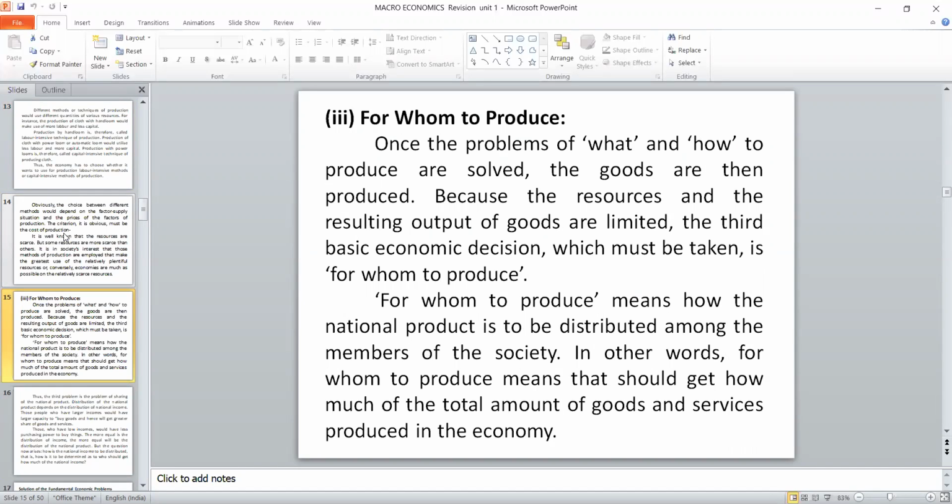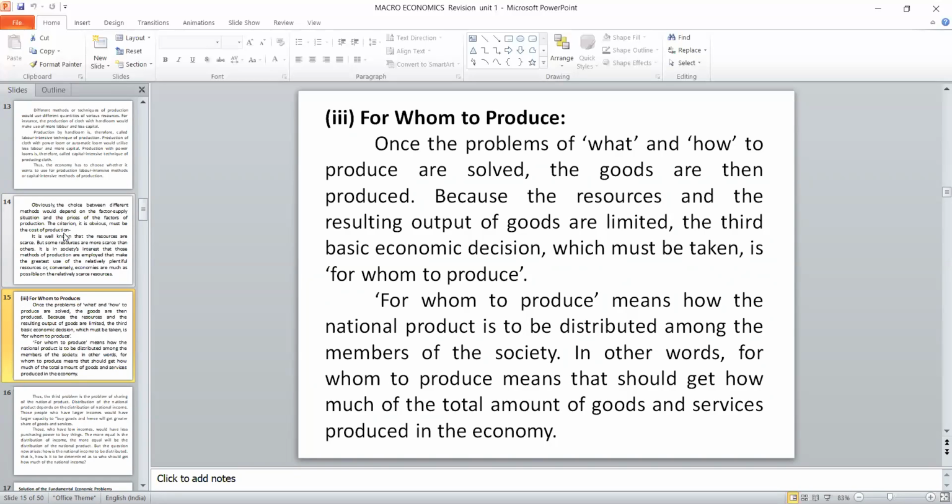This question answers all our macroeconomic problems, because we have already decided what to produce and how to produce, either labor intensive or capital intensive. The next is for whom we have to produce, whether we are concentrating on poor people, on the middle income group, or on rich people, or what type of group we are targeting. That decides for whom to produce, meaning the national product to be distributed among the members of the society.